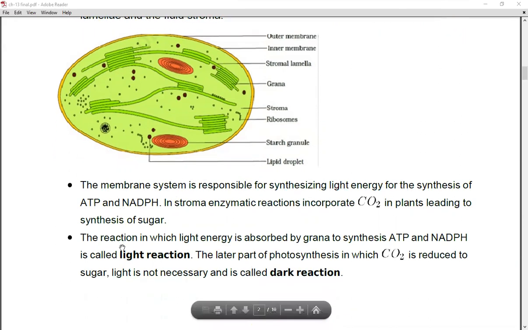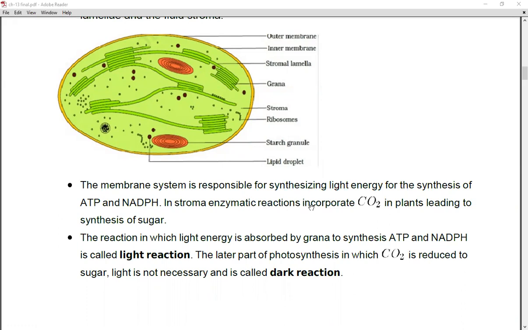Now, the membrane system is responsible for trapping light energy for the synthesis of ATP and NADPH, right? This chloroplast is made up of two membranes, the outer and inner. The membrane system is responsible for using the light energy to produce ATP energy as well as NADPH, right? Now, what happens in stroma?